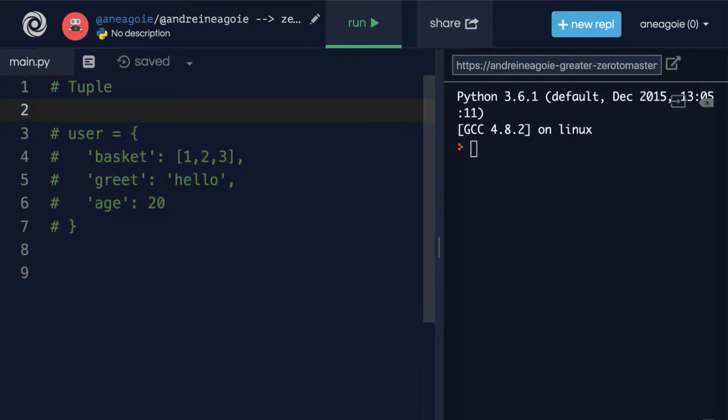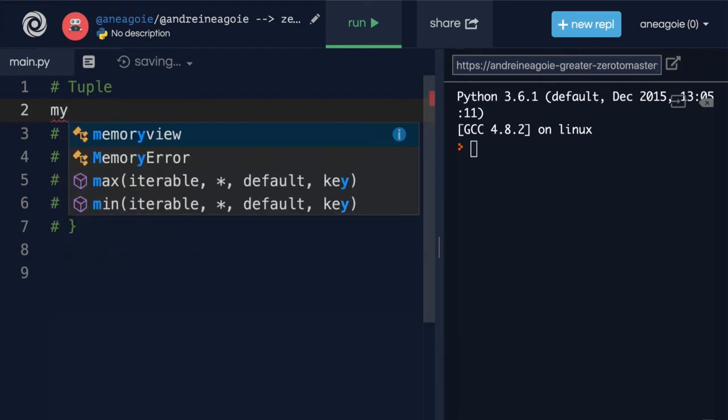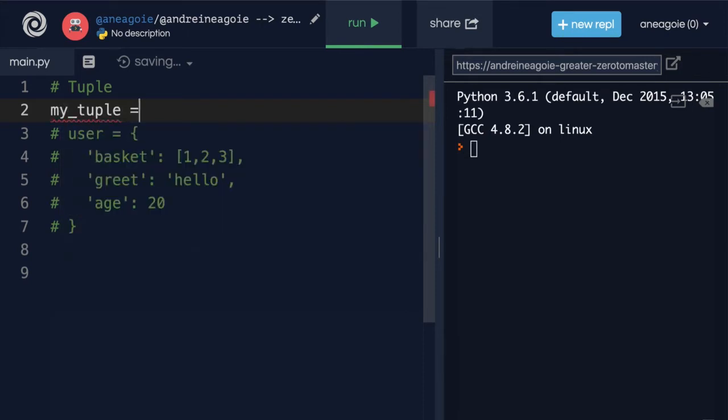Well, tuples are like lists, but unlike lists, we cannot modify them. They are immutable. So you can think of them as immutable lists. And they look like this. Let's call it my_tuple, and we use brackets to denote a tuple. And we can do 1, 2, 3, 4, 5, just like a list.